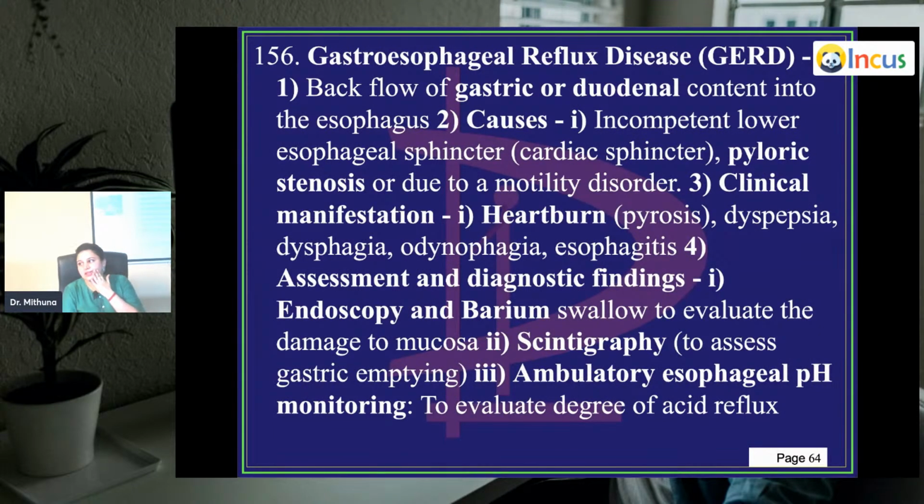Gastroesophageal reflux disease, GERD, we've already learned about it, so I'll go a little fast. It is backflow of the gastric or the duodenal content into the esophagus because of improper functioning of the lower esophageal sphincter. Incompetent lower esophageal sphincter, also called the cardiac sphincter, pyloric stenosis, or due to motility disorder. So even if you have an outlet obstruction, this can finally precipitate into reflux. Why? Because there's a lot of pressure. That pressure has to go somewhere, right? So it will go up.